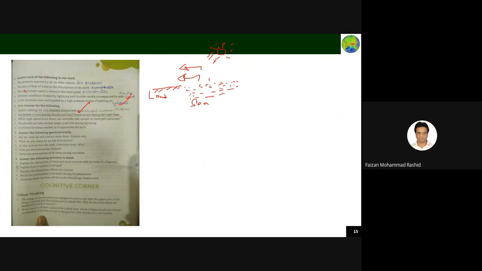Then the water molecules will rise and it will attract air from the land surface. So there is a movement of air from the land surface to the sea surface during daytime. But at night time, what will happen? There is no sunlight. At that time the things will be reversed. It requires a lot of explanation, and a lot of other physical phenomena are also there.